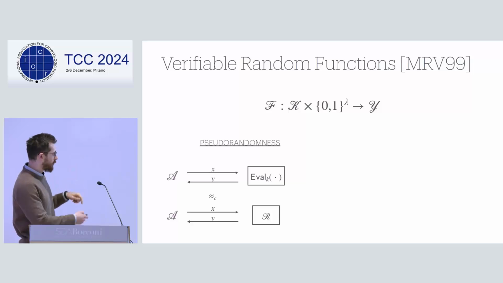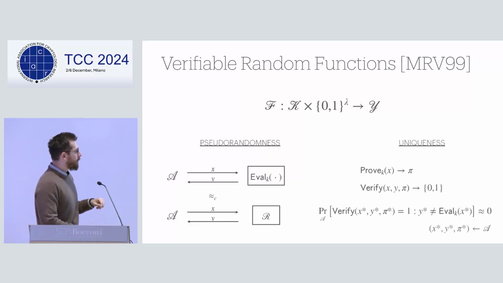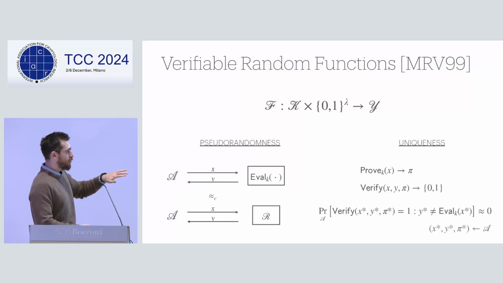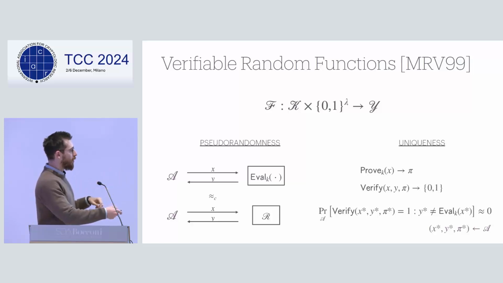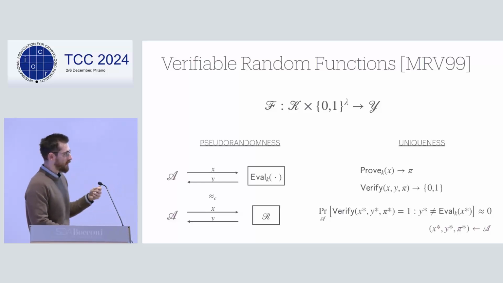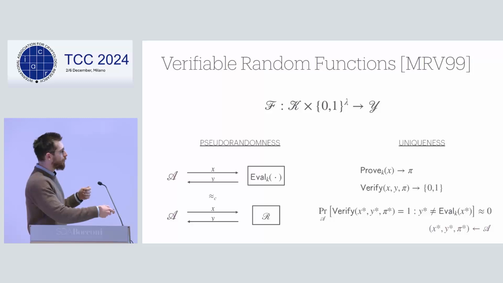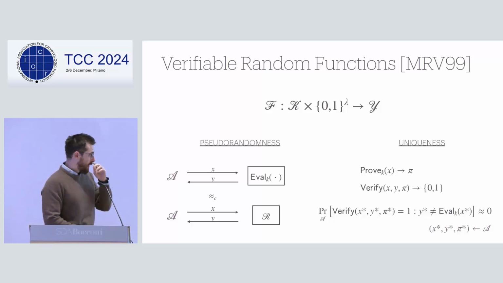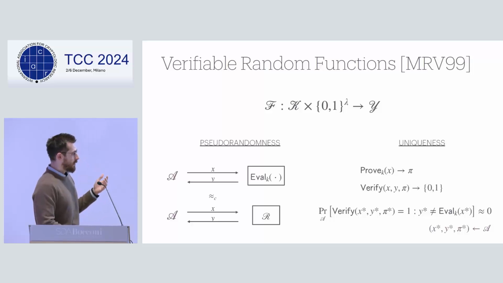This is computational indistinguishability. And in addition, we augment this function with two more algorithms which allow one to prove that an image was correctly computed under a certain preimage. And given the proof, the image, and the preimage, one can verify that the proof was done correctly. And uniqueness requires that no adversary should be able to return a tuple that correctly verifies, but the y star does not correspond to the evaluation of the function.